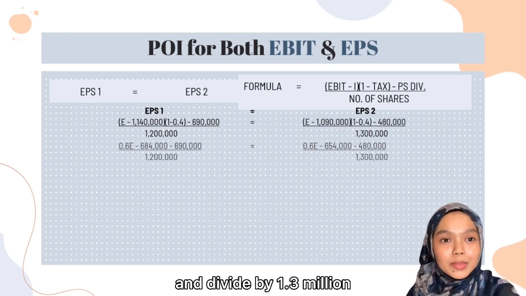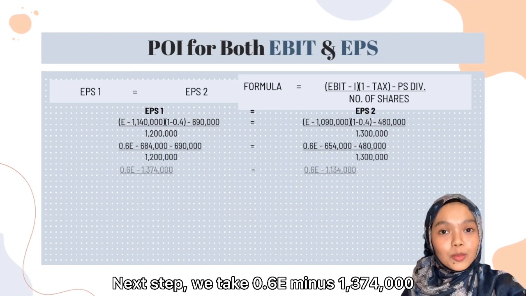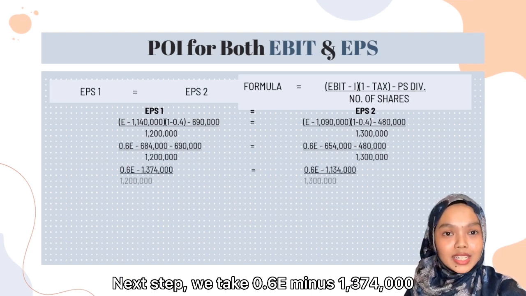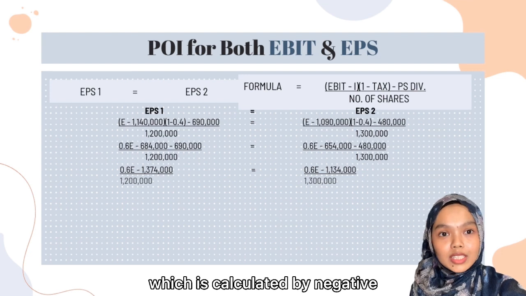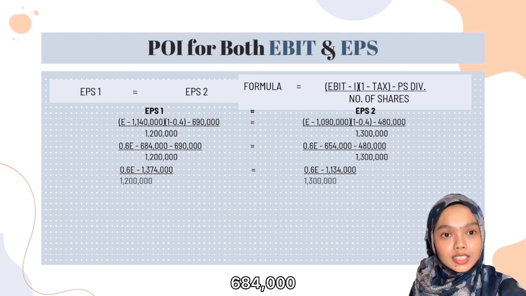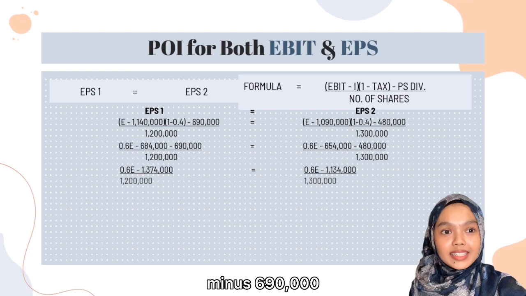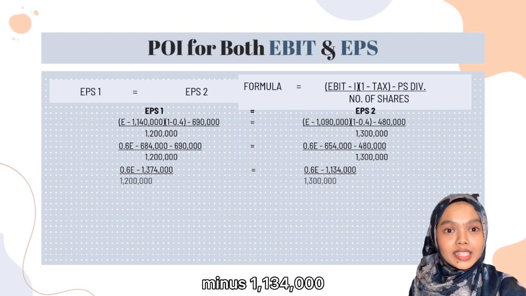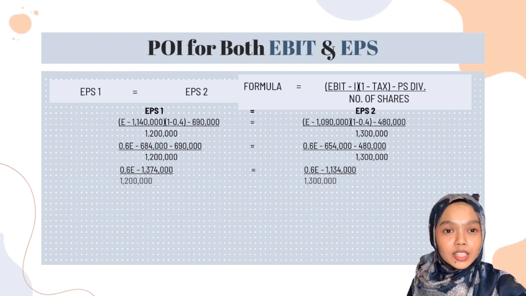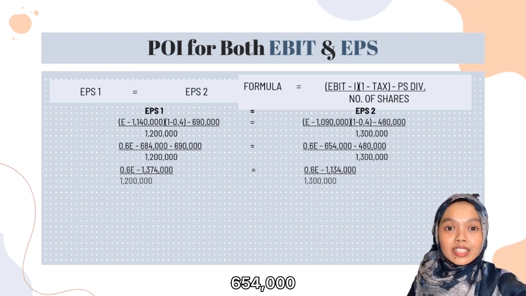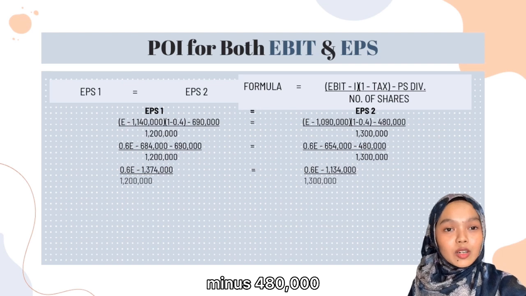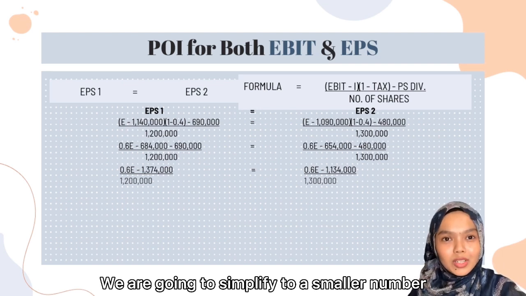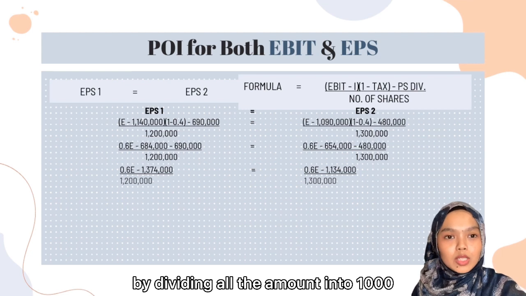divide by 1.3 million. Next step, we take 0.6E minus 1,374,000, which is calculated by negative 684,000 minus 690,000, and divide by 1.2 million equal to EPS 2, 0.6E minus 1,134,000, which we get from negative 654,000 minus 480,000. We are going to simplify to a smaller number by dividing all the amounts into thousands.